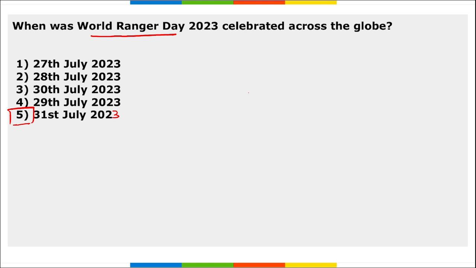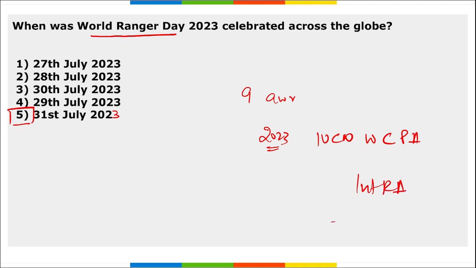I repeat, recently 9 awards were presented for the 2023 IUCN World Commission on Protected Areas International Rangers Award, to recognize the rangers. IUCN is the International Union for Conservation of Nature, and World Ranger Day is observed on 31st of July.